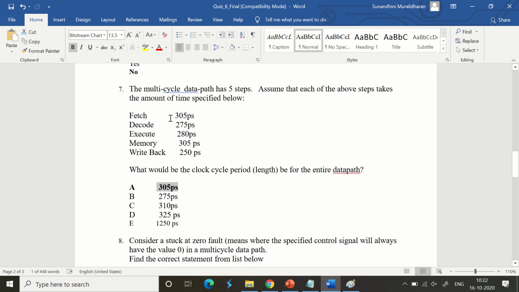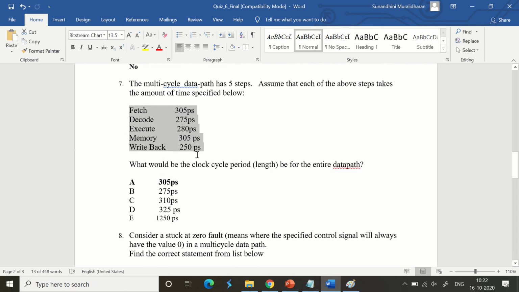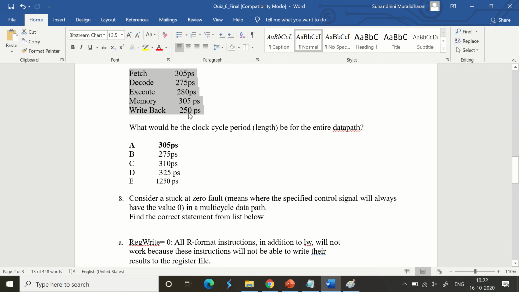The answer is 305. Do not sum it up. The summation is not what we require here. We require the longest duration for the clock cycle.